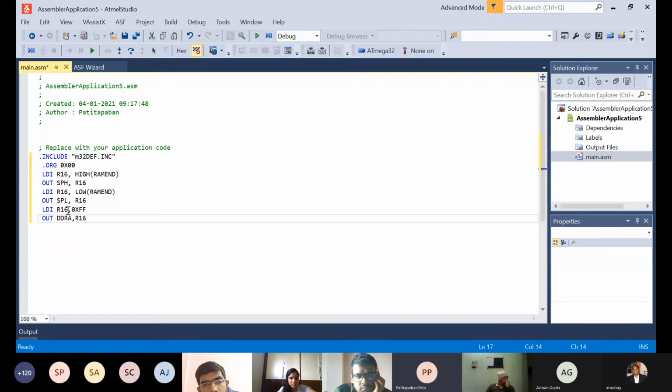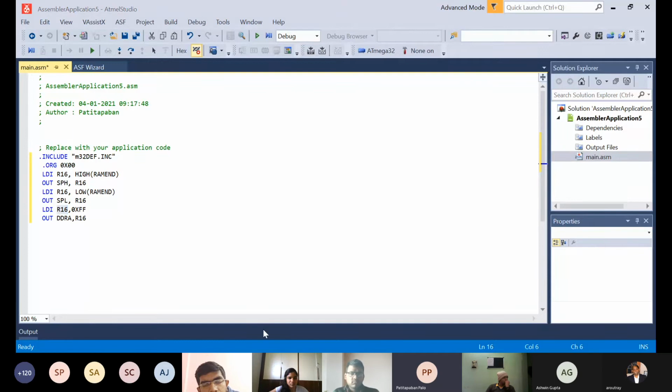So R16 has the value 0xFF, and I take that value and write it to DDRA. If I write DDRB here, then it will use port B.